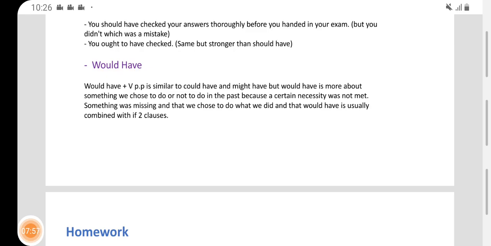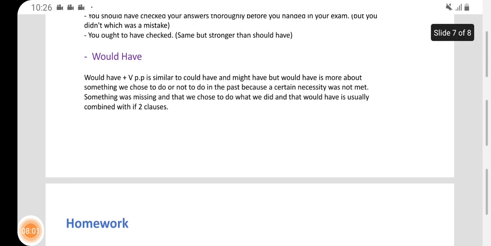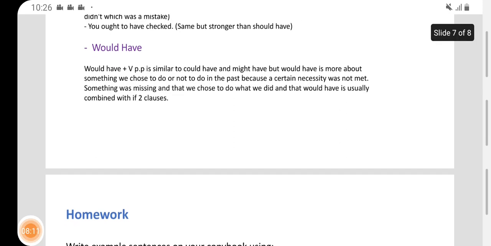Would have plus verb past participle is similar to could have and might have, but would have is more about something we chose to do or not to do in the past because a certain necessity was not met. So a certain condition was not met or fulfilled. Something was missing and that we chose to do.